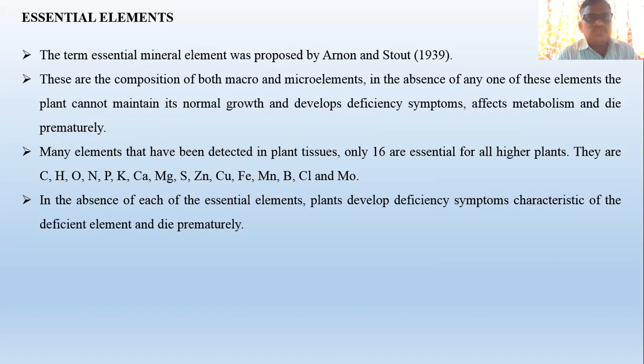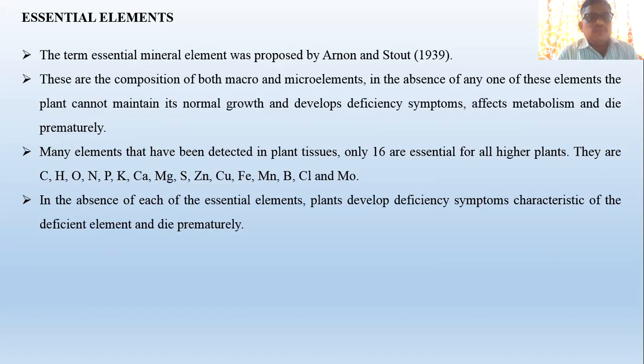Those elements which are required in any case. In the absence of these elements, the plant cannot maintain its normal growth. Normally how much time is required for any crop, that is 3 months, 4 months, like that. In that particular time the plant is not able to complete its life cycle or growth, and it also develops deficiency symptoms, affects metabolism and dies prematurely. Prematurely means what? Before completion of its life cycle it will die. That's why these elements come under the category of essential elements.